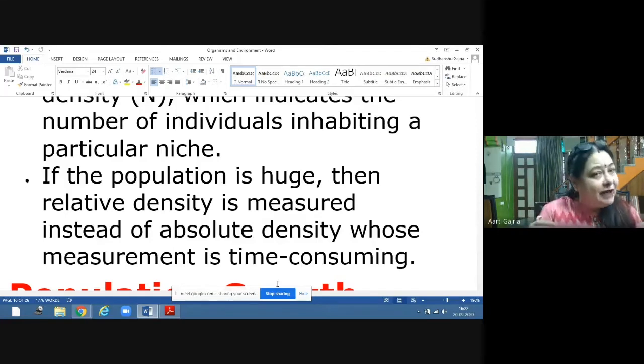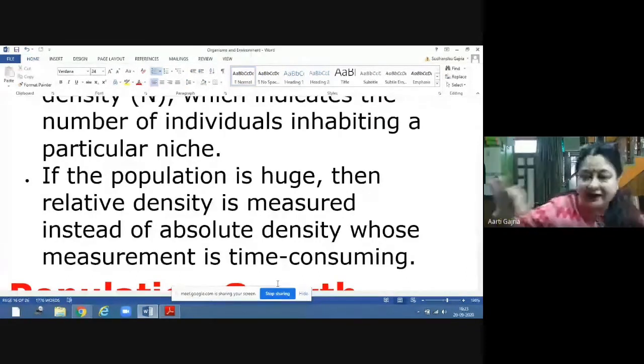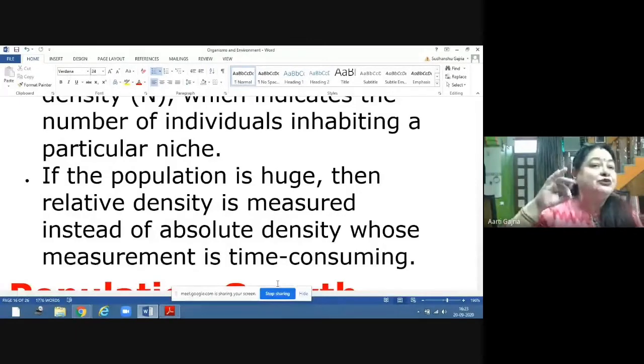And with the help of the relative density, we can find out that this much must be the population of fish in this pond, or this must be the population of tigers in this forest, by using the pug marks, the excreta, and different signs. So this is all relative density, wherein we are not going to count each and every organism.